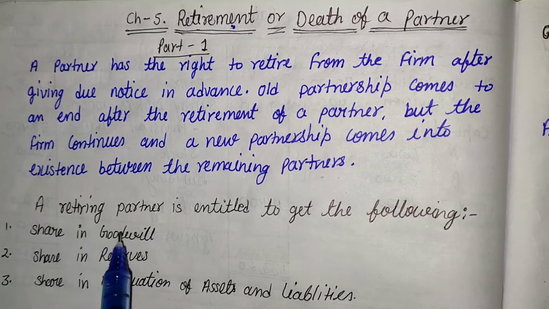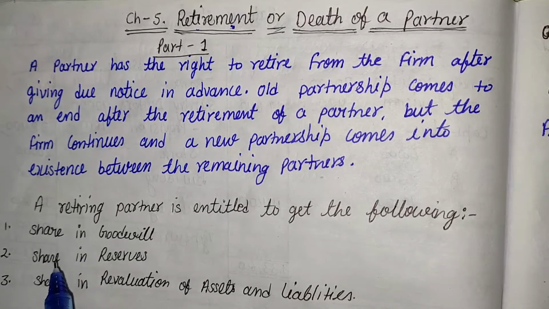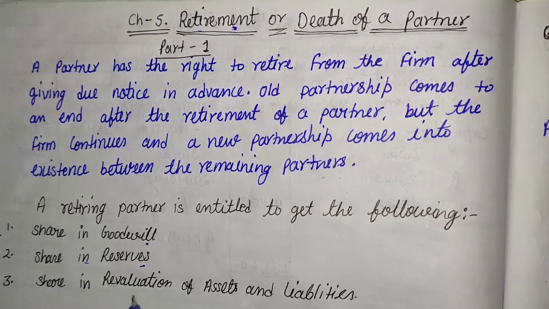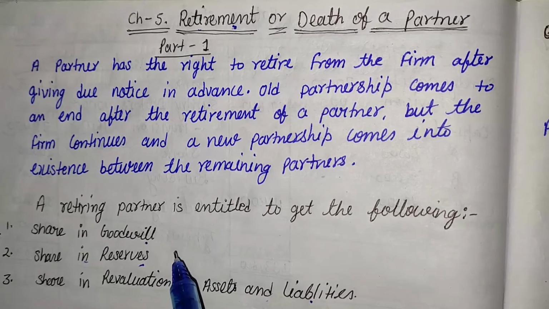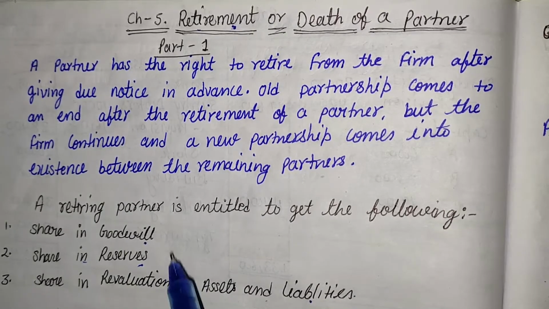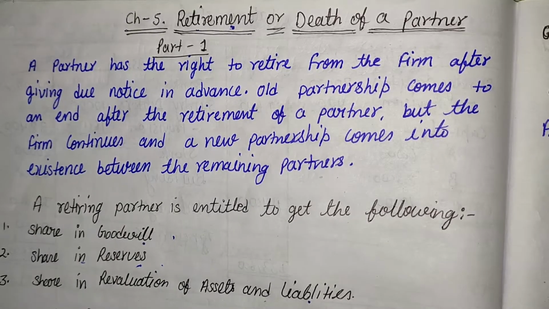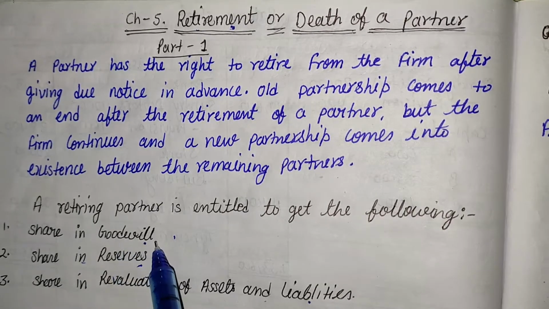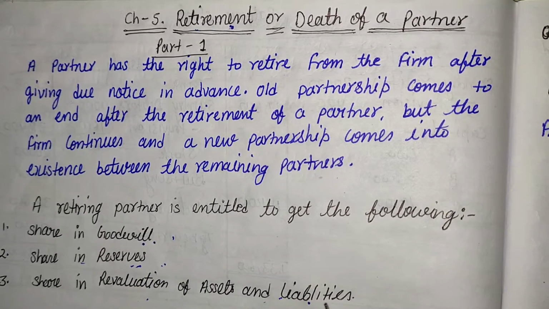At the time of retiring, the partner wants something. The partner is entitled to get a share in goodwill, a share in reserves and a share in the revaluation of assets and liabilities. The important factor is that at the time of admission the new partner brings goodwill, reserves and assets and liabilities. But at the time of retirement the retiring partner takes from the firm his share of goodwill, reserves and share in the revaluation of assets and liabilities account.